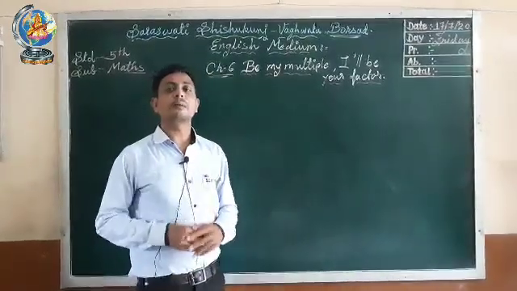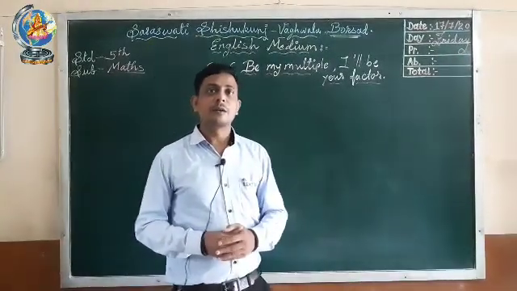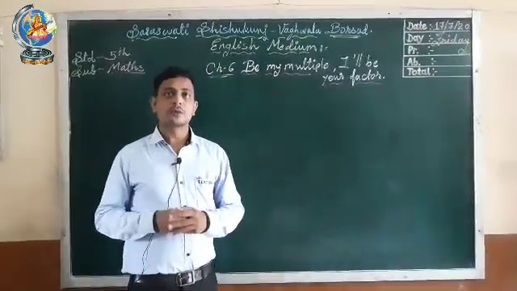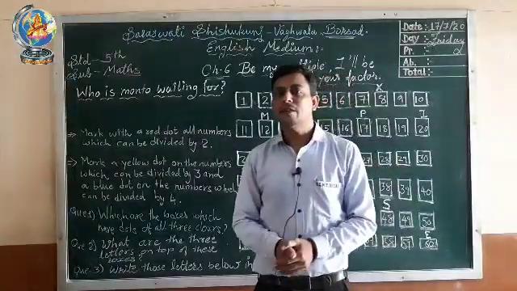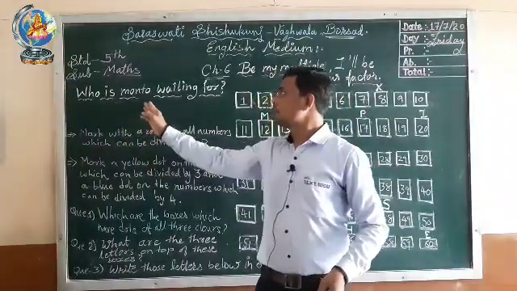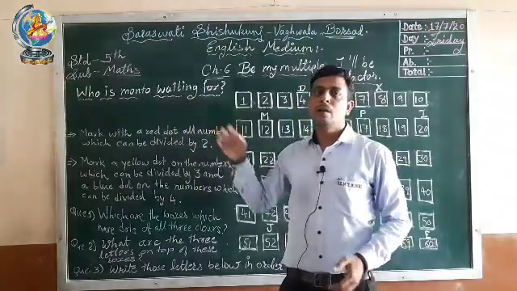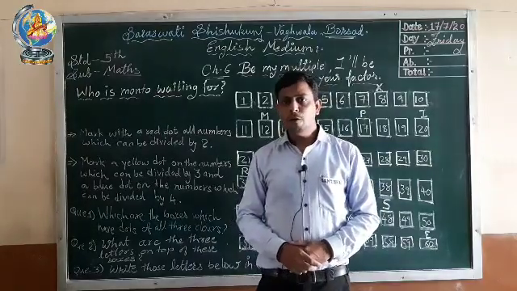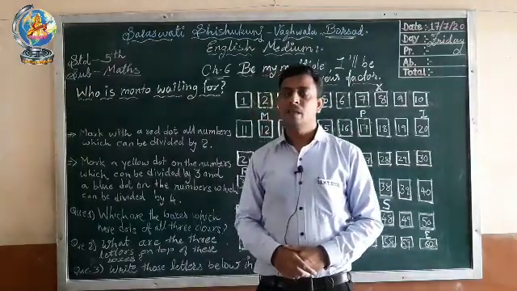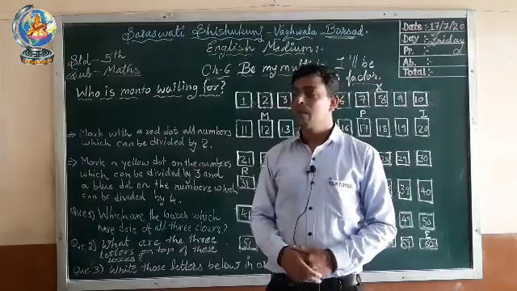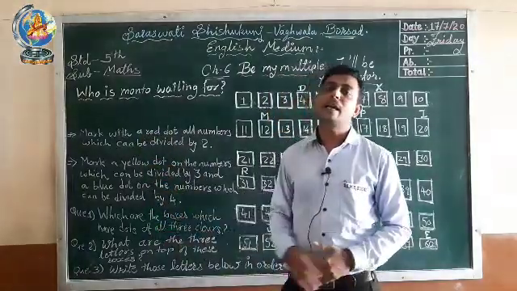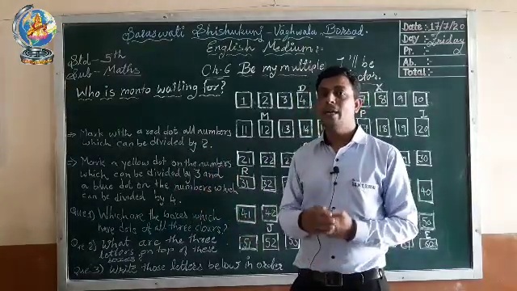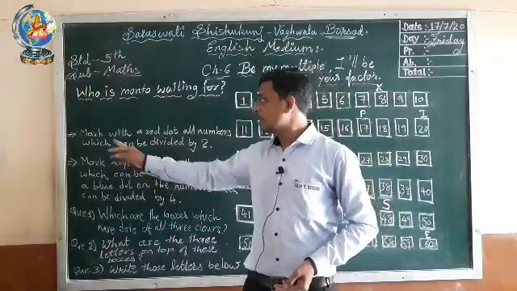First of all we will perform an activity, and then on the basis of this activity we will learn multiples. So let's begin. Okay, let's begin the topic. Who is Montu waiting for? Montu the cat is waiting for somebody. Do you know for whom he is waiting? There is a trick to find out. We have to read the following points, and then we will find out for whom Montu is waiting. So let's read the first point.